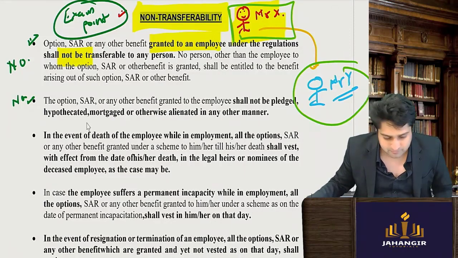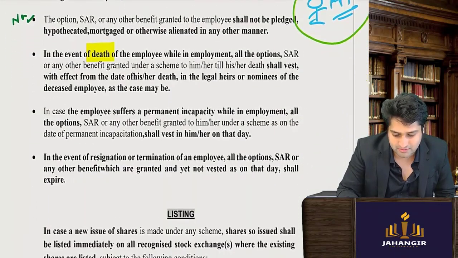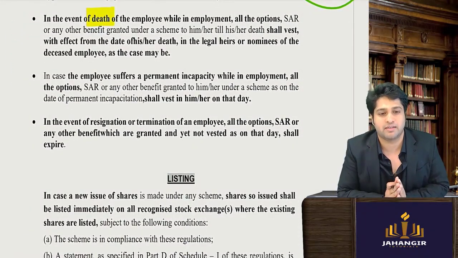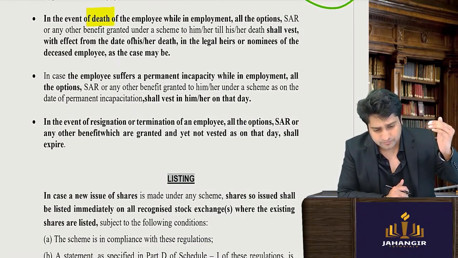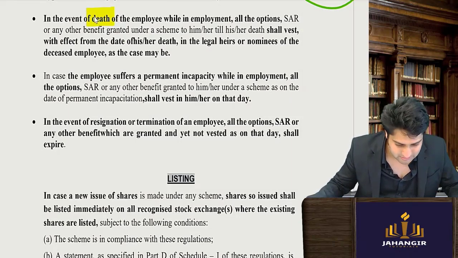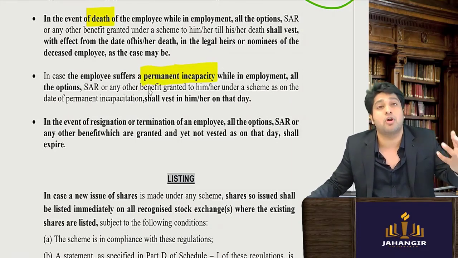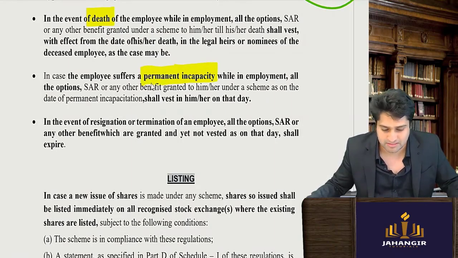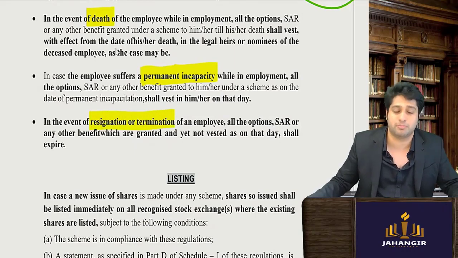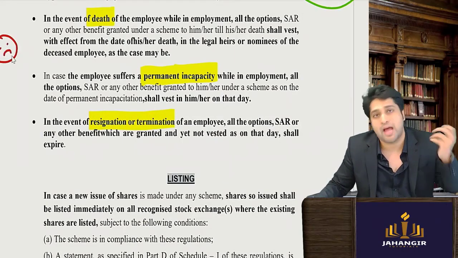Next, in the event of death. Now we are talking of very sad incidents, so I want you all to be very serious at this point of time. If the employee dies, becomes incapable, gets a disablement or permanent incapacity, or if the employee has resigned or been terminated, in all these events, what will happen?